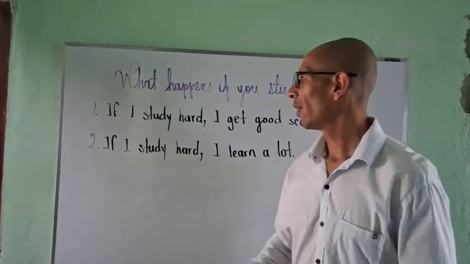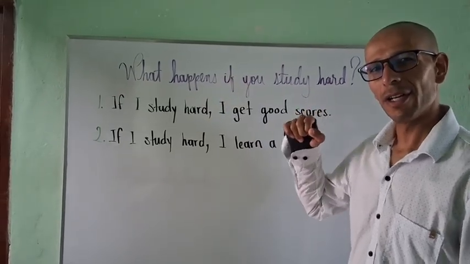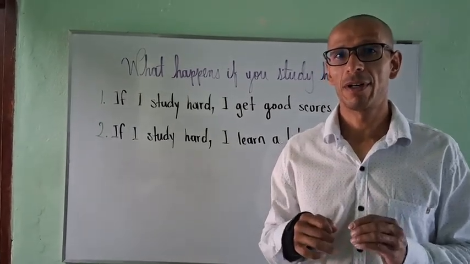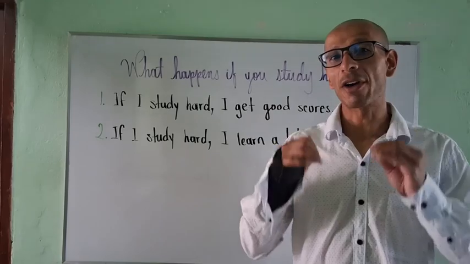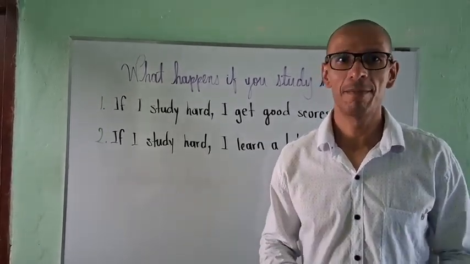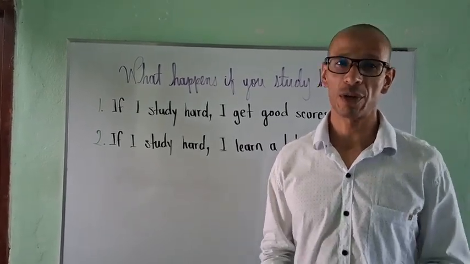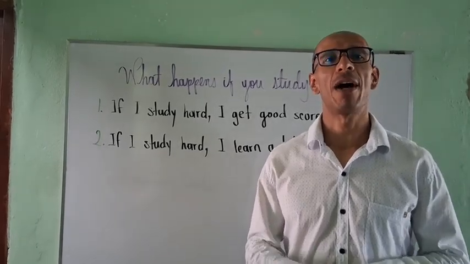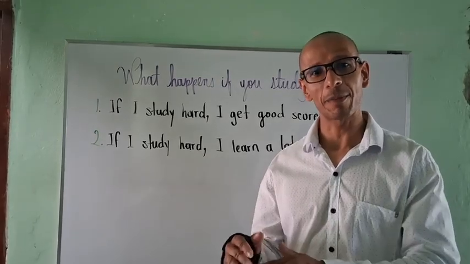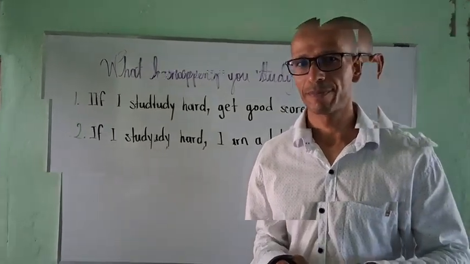And that's why we use the zero conditional in order to let the other people understand that our condition is surely going to happen, both in present. That's what we do with zero conditional. Talk about present conditions with results in the present, and they are generally true.